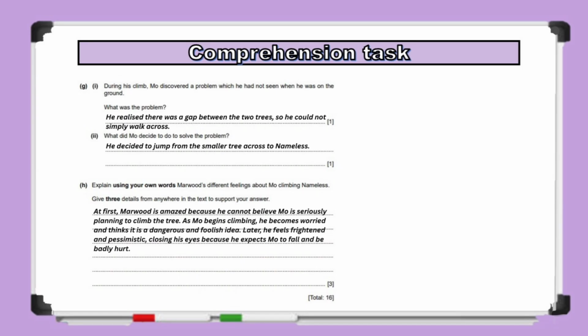So, as you can see, the number of marks is usually a good guide to how much you should write. For a 1-mark question, 1 complete sentence is usually enough. For a 2-mark question, aim to give 2 separate points or ideas. And for a 3-mark question, explain 3 relevant points in clear, complete sentences. This is how we successfully attempt question 1 of the comprehension section and maximize our marks.